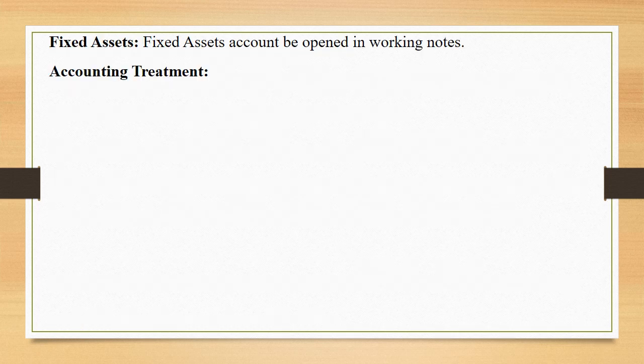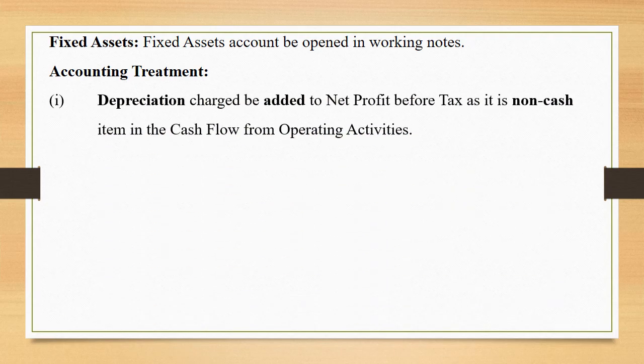Fixed assets. Generally we open the fixed asset account in the working notes. If we have an adjustment, let us see what all points are to be taken care of for fixed assets. First is depreciation. We know depreciation is an expense, a loss for us, so it is to be added back to net profit before tax, as it is a non-cash item in the cash flow from operating activity. And the second effect of this depreciation has to go to the ledger account that you have prepared in the working notes.